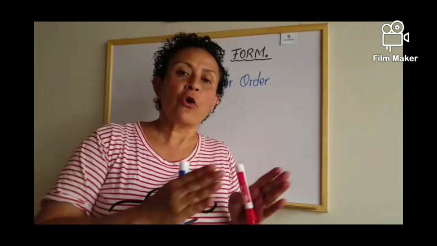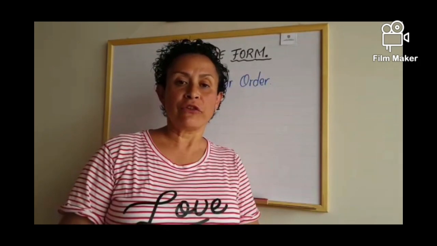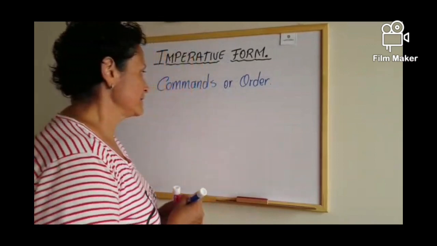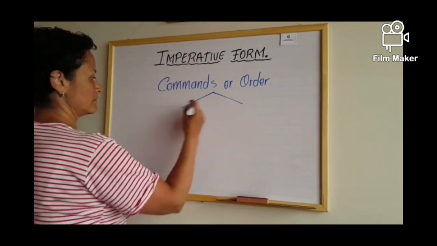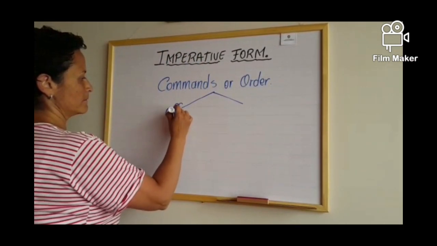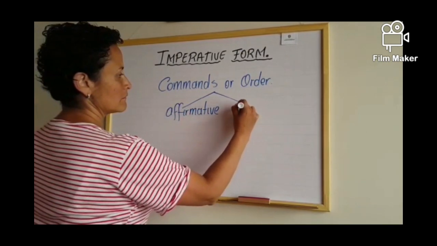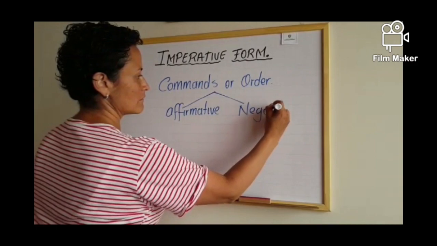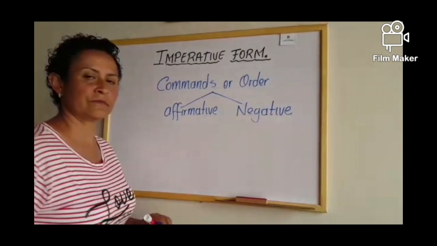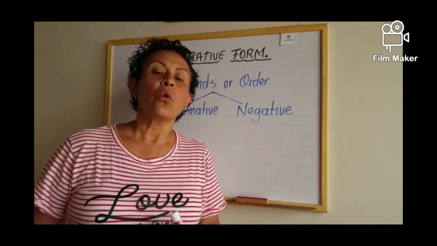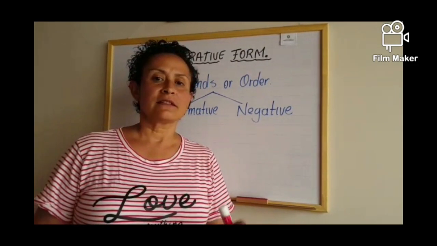And when you give commands or when you give an order, you use two kinds of sentences. We are going to use only affirmative sentences or negative sentences.